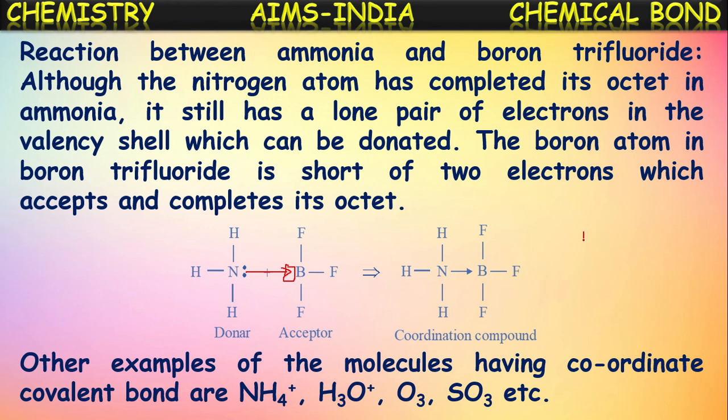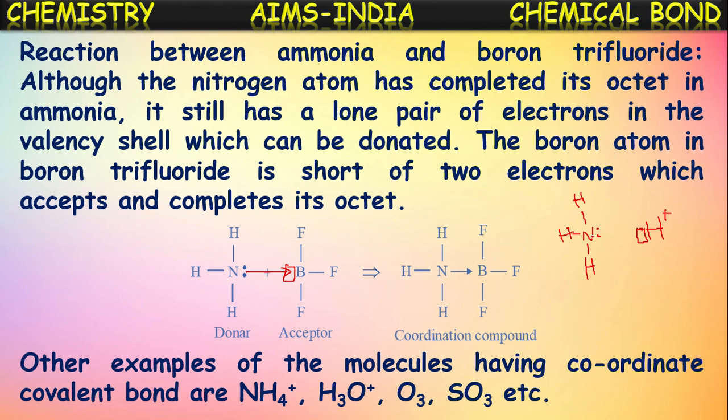In this, if you see ammonia, just now we have seen in this formation, the NH3 ammonia molecule has octet configuration for the nitrogen, and there is a lone pair of electrons on the nitrogen atom. And if you see H plus ion, how many electrons will be in the H plus ion? Actually, hydrogen has one electron. If we say H plus ion, it has no electrons on its valence shell. It has a deficiency of two electrons for getting duplet configuration.